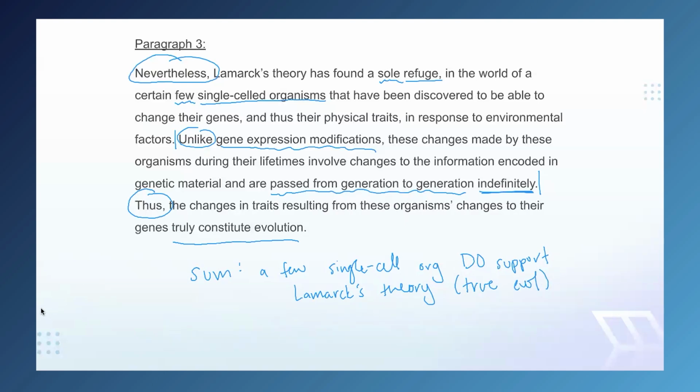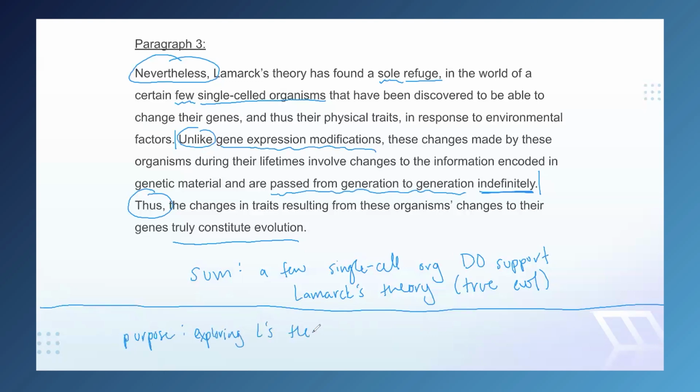Right. Now, before we move on to our questions, let's take one more moment to synthesize what we figured out so far. And let's do that by trying to put into words what the purpose of the passage is. What is the author doing in this passage as a whole? And we can utilize our summaries to figure that out. And what comes to me on reviewing my summaries is the following phrase: exploring Lamarck's theory in light of new information.